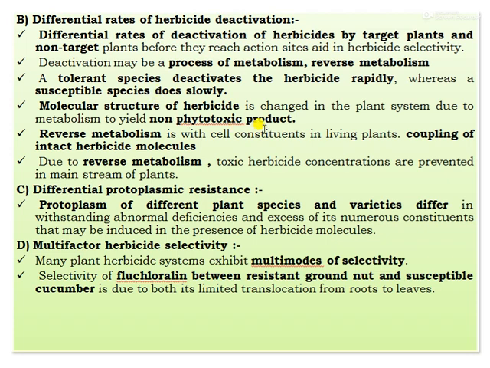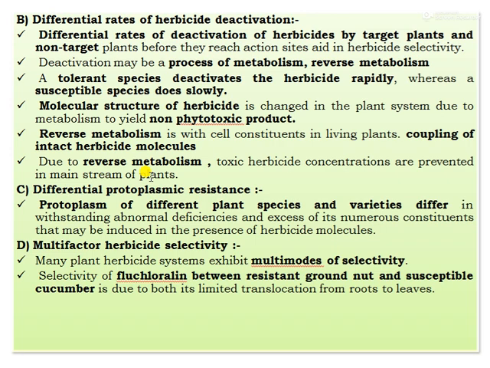The molecular structure of the herbicide is changed in the plant system due to metabolism to yield a non-phytotoxic product. The reverse metabolism is with the cell constituents in the living plants, coupling of intact herbicide molecules. Due to the reverse metabolism, toxic herbicide concentrations are prevented in the mainstream of the plant. Next one, that is the differential protoplasmic resistance.